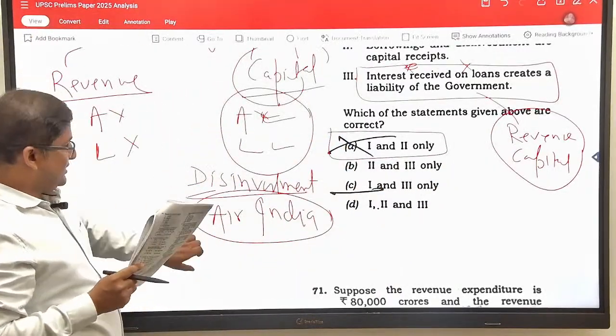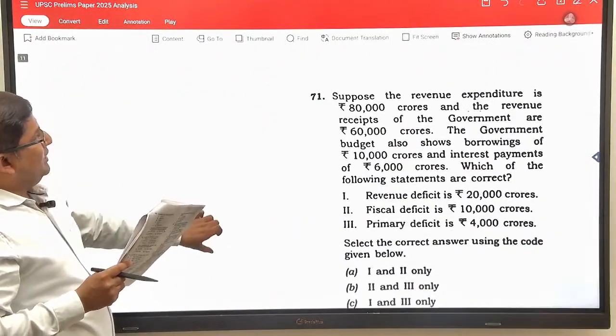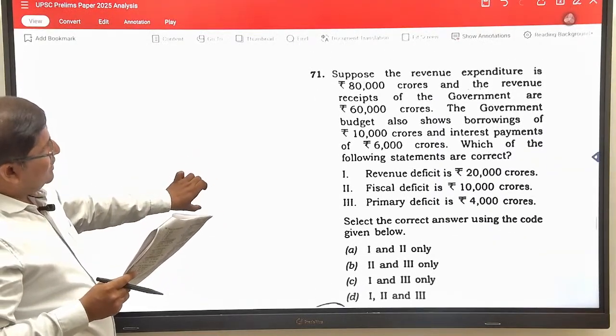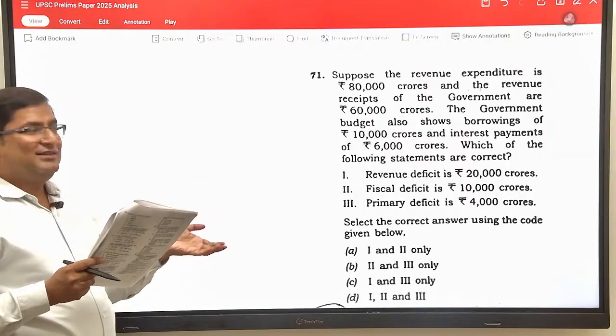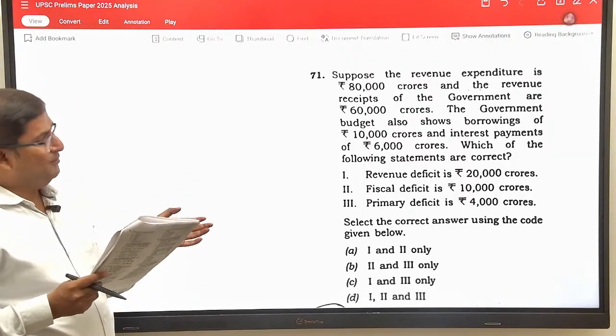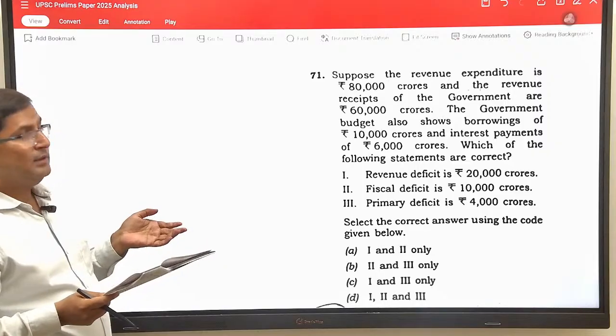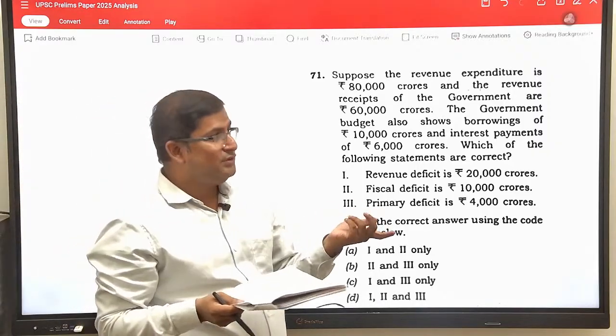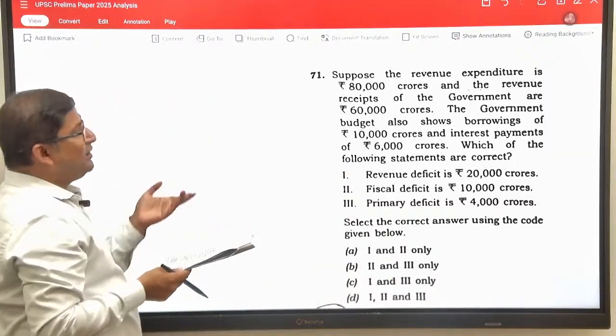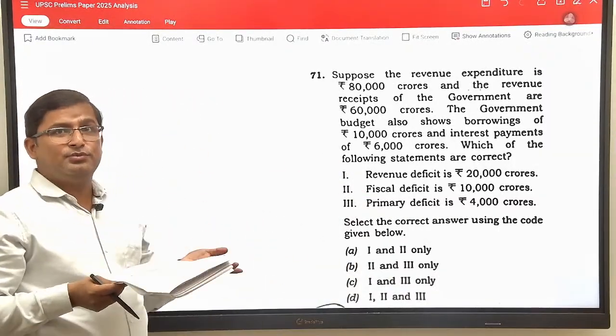Now come to the next question. This year they have given you the concept and the numerical to solve in the paper. This was supposed to be a question in the CSET, but they have given you a numerical to solve in the paper also. Unexpected from UPSC, they can ask you anything. It was a very simple question, but data was missing in this question according to me.